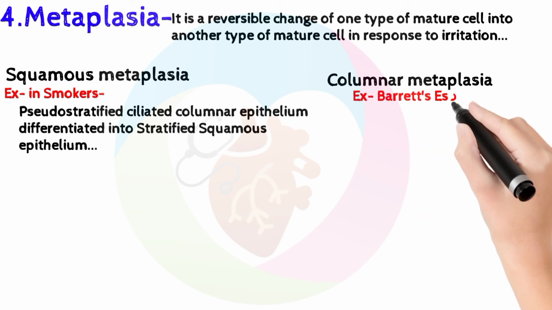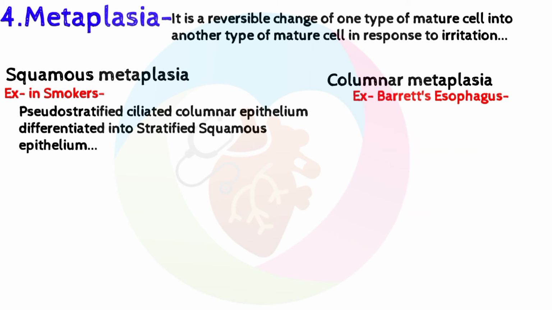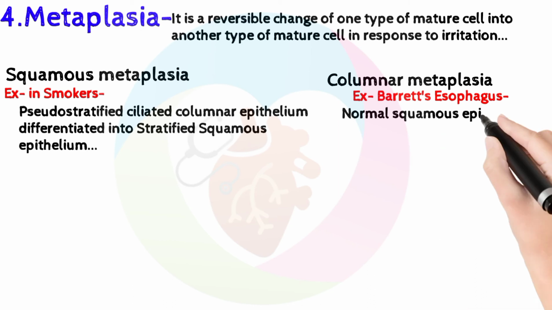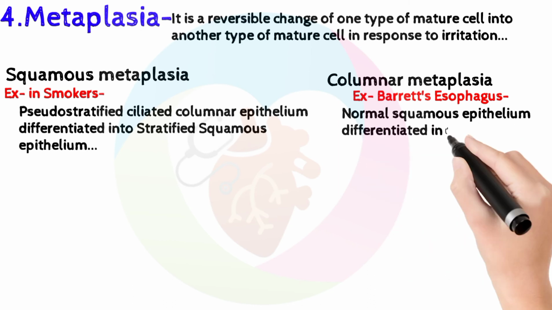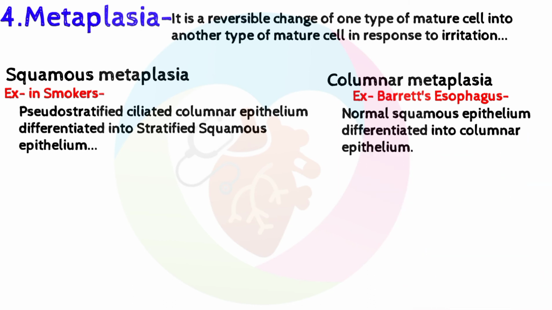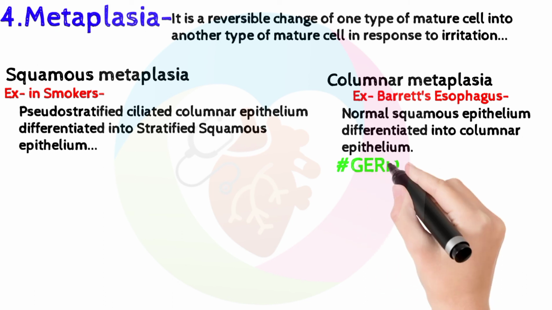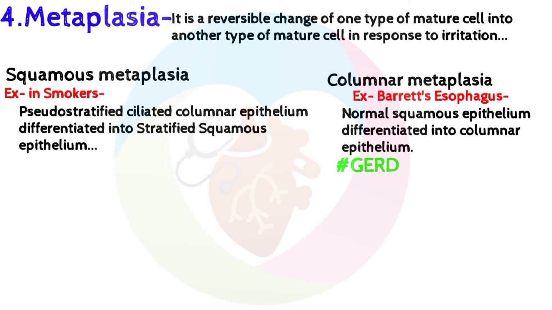Columnar metaplasia, for example in Barrett's esophagus: normal squamous epithelium differentiates into columnar epithelium. Barrett's esophagus occurs due to GERD, gastroesophageal reflux disease. In this, there is backflow of gastric juice into the esophagus.